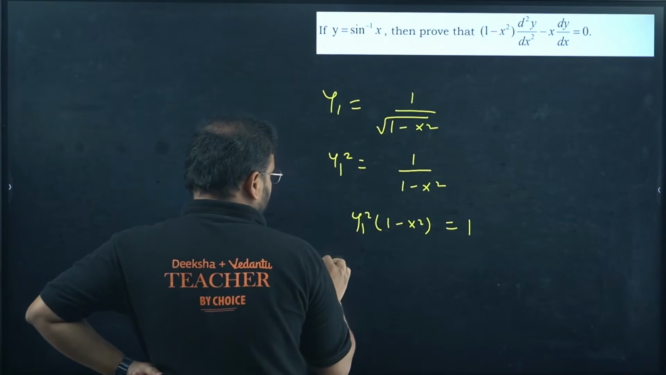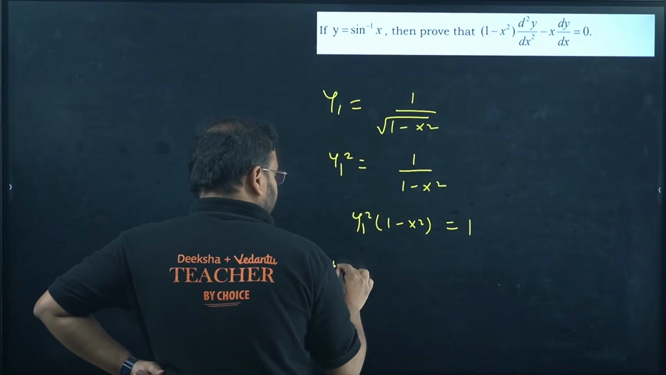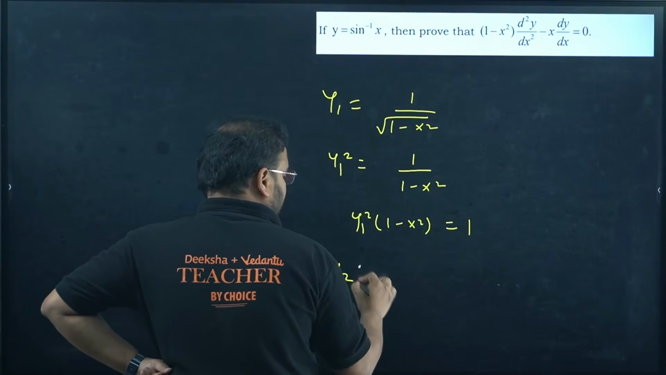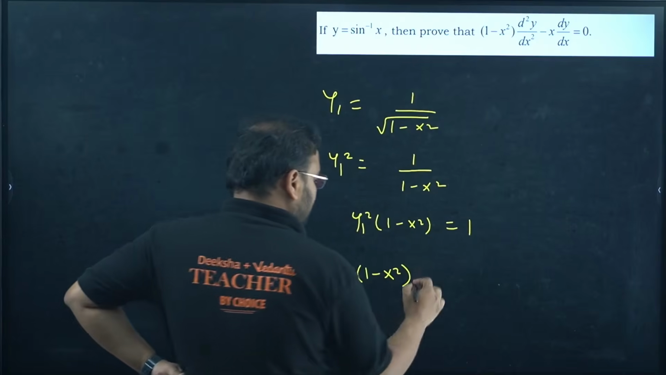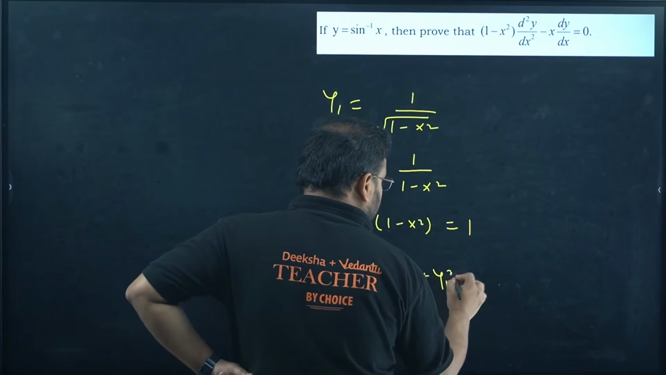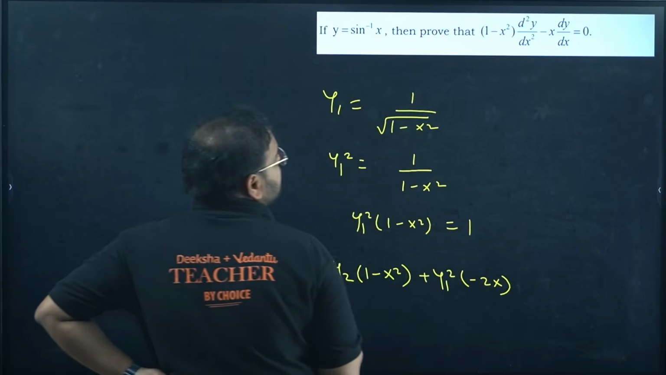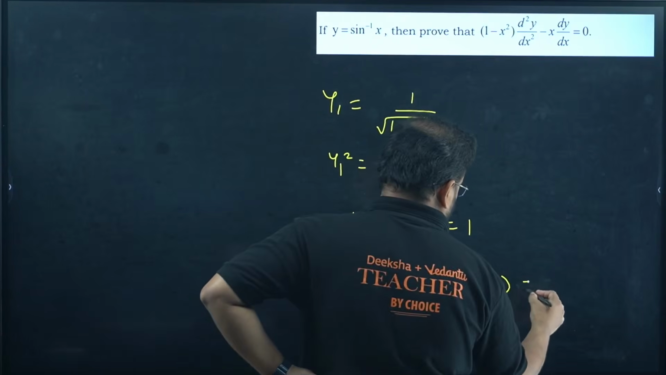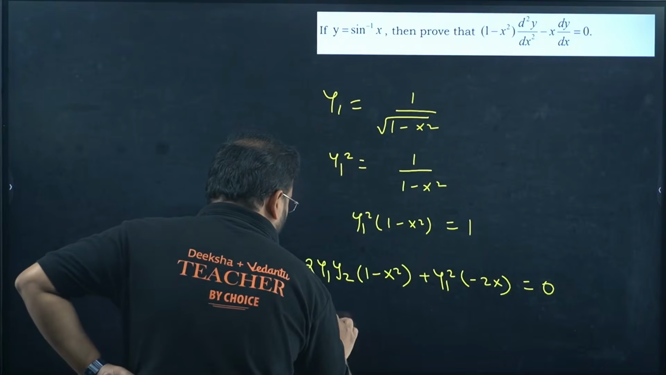Differentiate y1 square. You're gonna get 2y1 for the y1 square, then differentiate y1, you're gonna get y2. You'll have this as it is. Now this time, keep y1 square as it is and differentiate this part. You're gonna get minus 2x equal to 0.